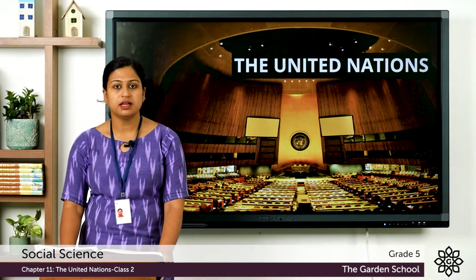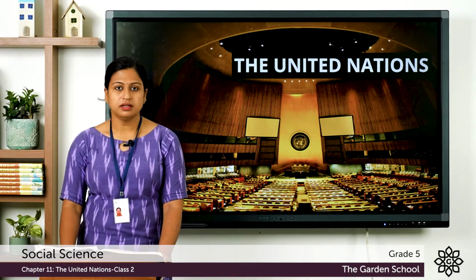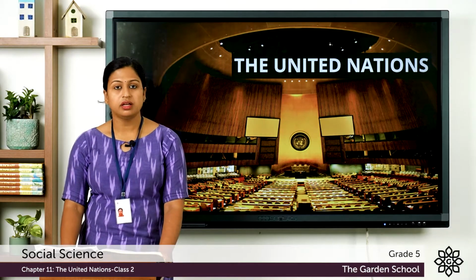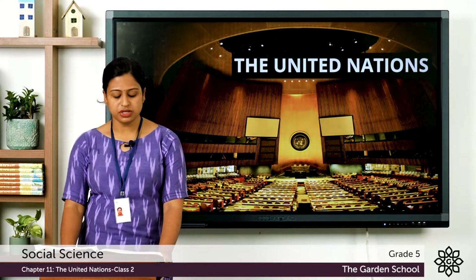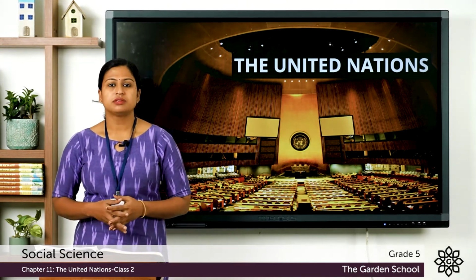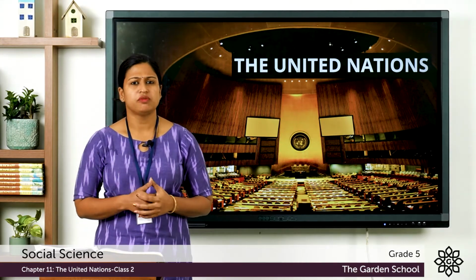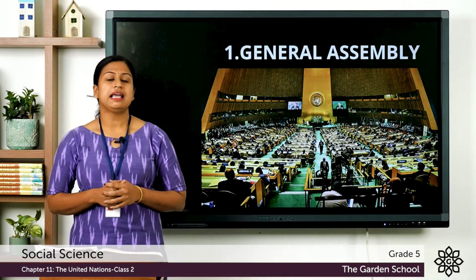The first one is General Assembly, second Security Council, third Secretariat, fourth International Court of Justice, fifth Economic and Social Council, and the sixth one is Trusteeship Council. So we will be discussing each one of them. So the first one is General Assembly.